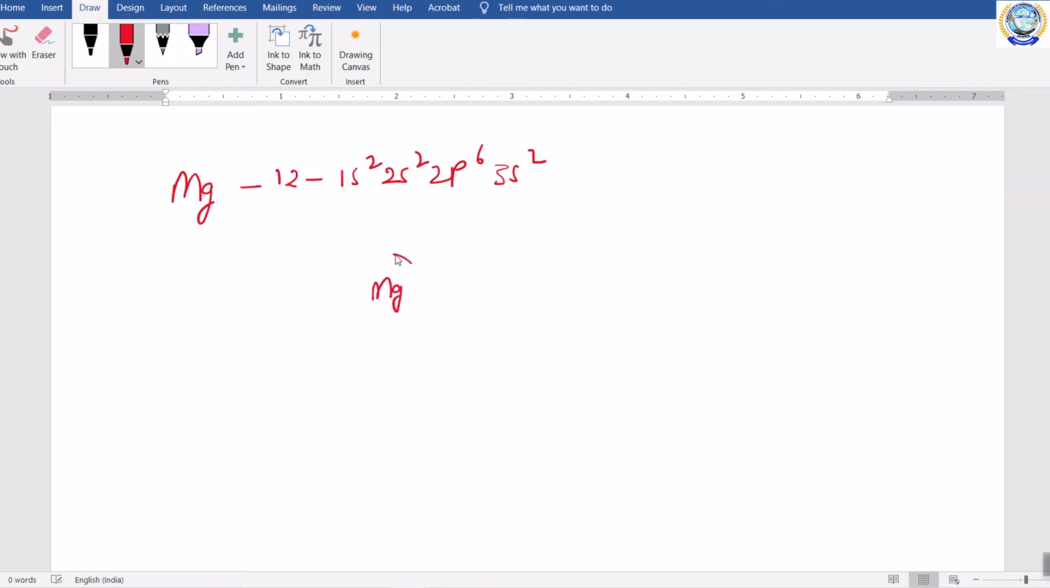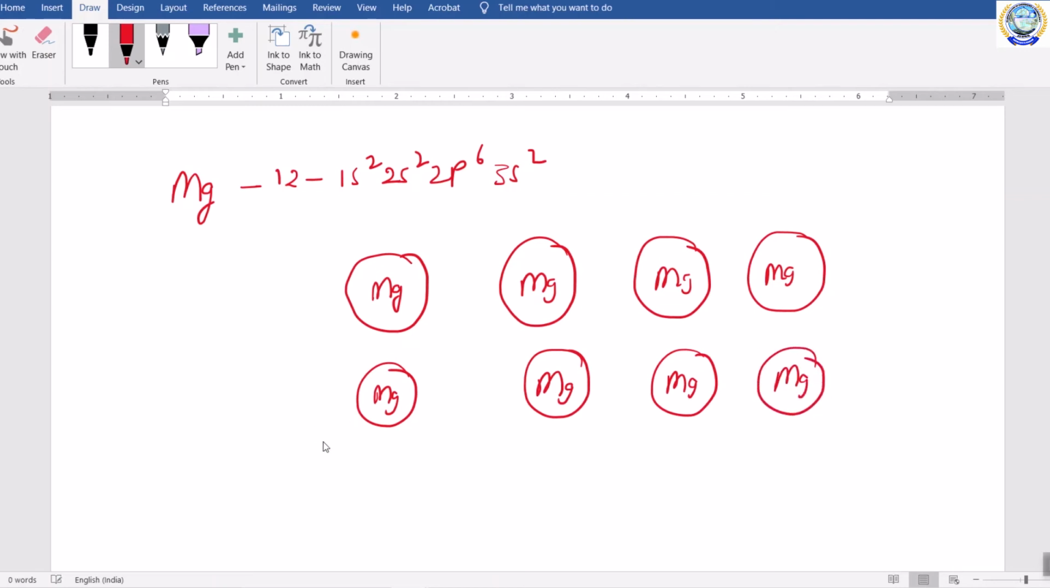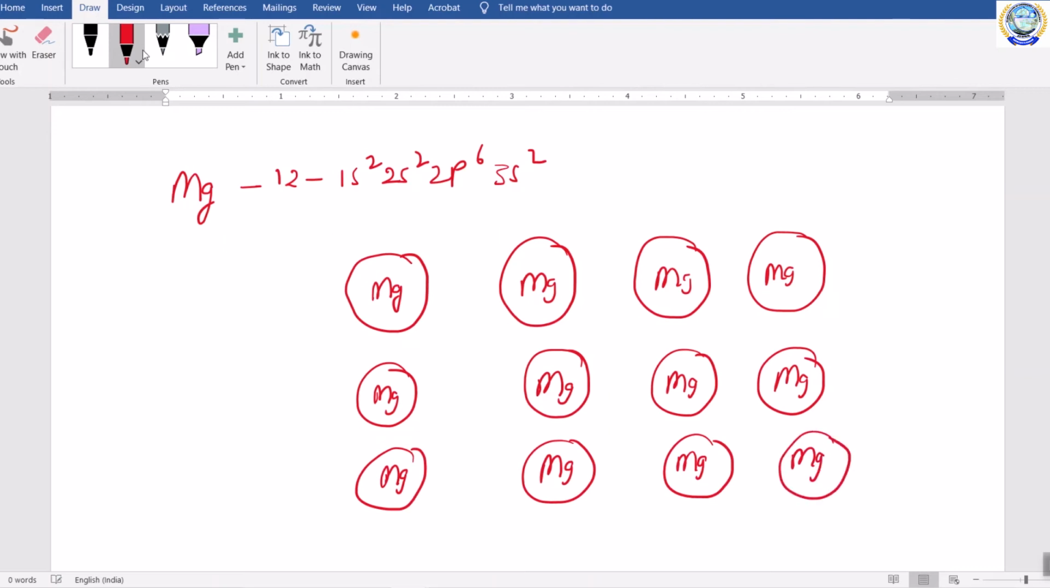This is magnesium atom. This is another magnesium atom. This is another magnesium atom. And this is other magnesium atom. And again, this is magnesium atom. Magnesium, magnesium, magnesium, magnesium and magnesium. Suppose if you come to the electronic configuration of this magnesium, it has to lose its 2